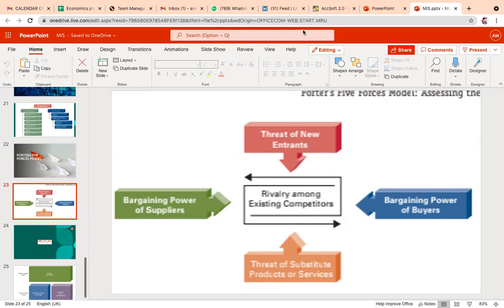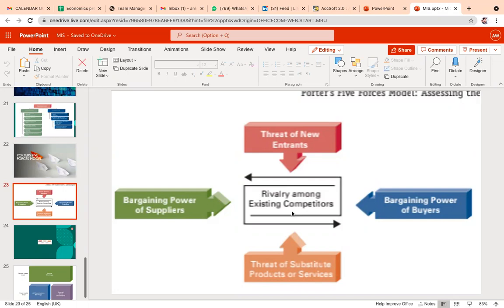What else? I think there's a fifth point. We talk about Big Bazaar with DMart, very intense rivalry. Pizza Hut with Domino's. Students, please, any other example for rivalry among existing competitors?